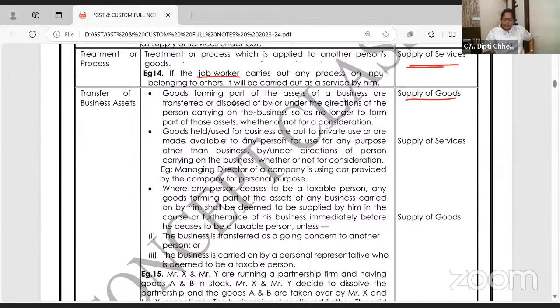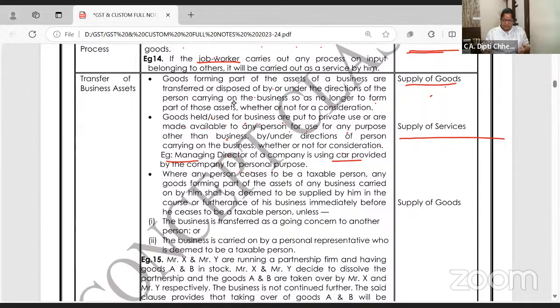Goods held or used for business are put to private use, or are made available to any person for use other than business under directions of the person carrying on business. For example, the MD of a company is using a car provided by the company for personal use, supply of service. If I give you the company's car permanently, supply of goods. If I give you the company's car to use, supply of service.